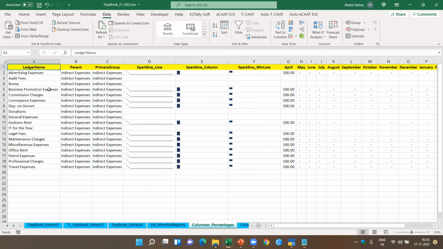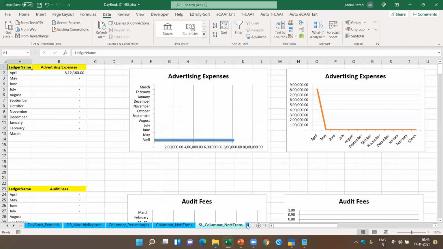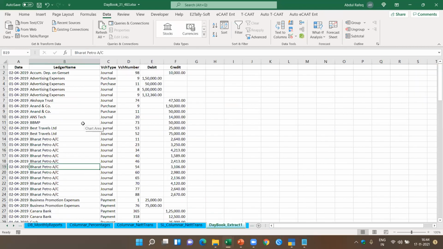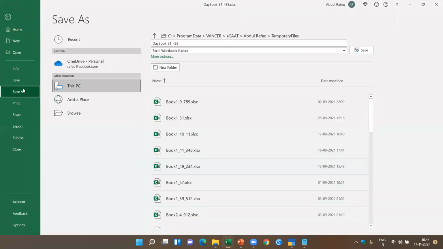Now you got this columnar. For each of the expenses, I can get the columnar analysis. And I can also get the sparkline for each type of expense. And I can also generate a graph for each of them, which I showed you earlier. You also have the daybook extract. And this is another type of daybook extract. This is how you can generate various types of reports from the software.